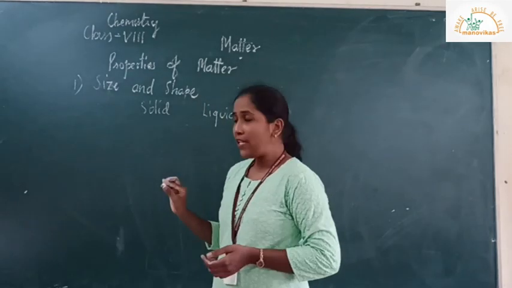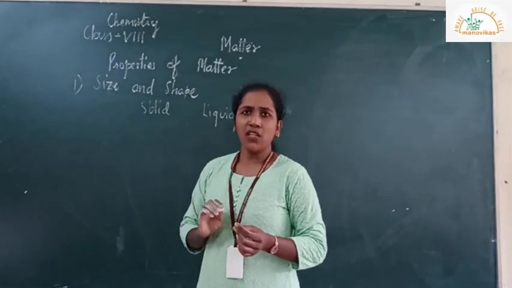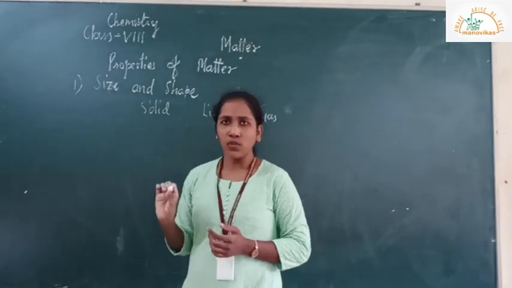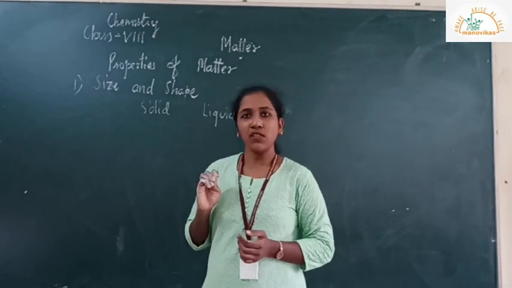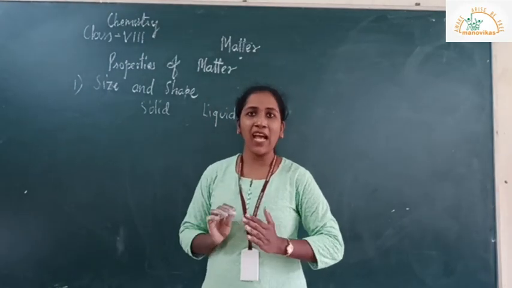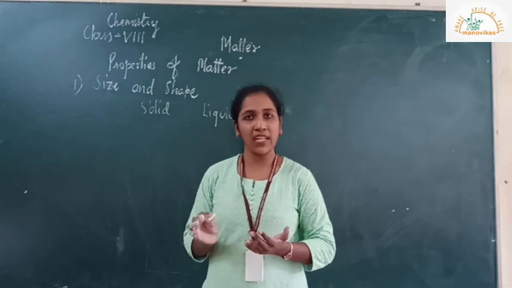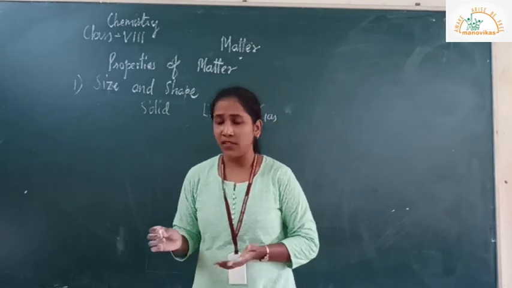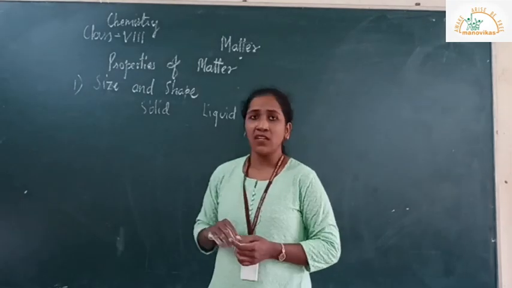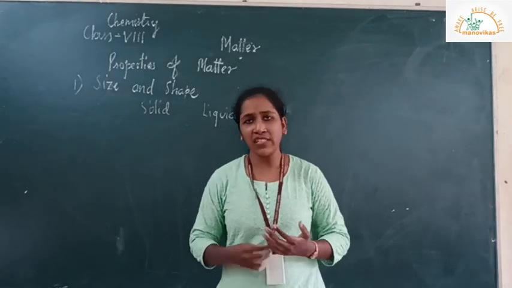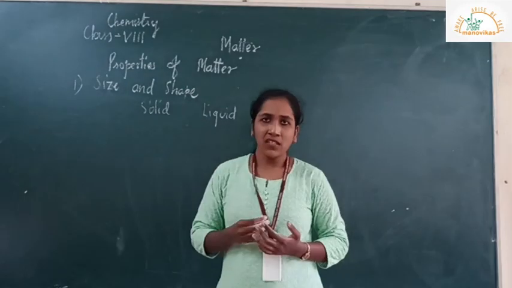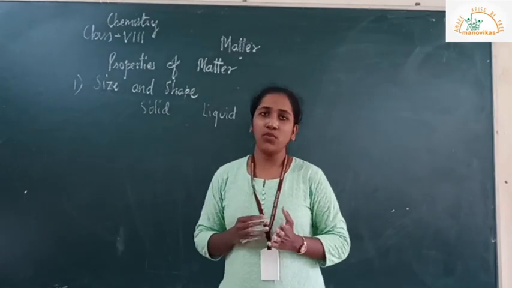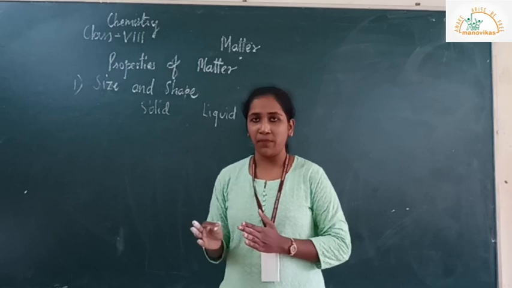Second, in the liquid state, the particles are not as closely held as compared to solid. So here liquid will try to take the shape of the container. Liquid doesn't have a definite shape, but it will take the shape of the container. Whereas in the gaseous state, the particles are constantly moving. Okay, so here gases neither have a definite volume nor a definite shape.